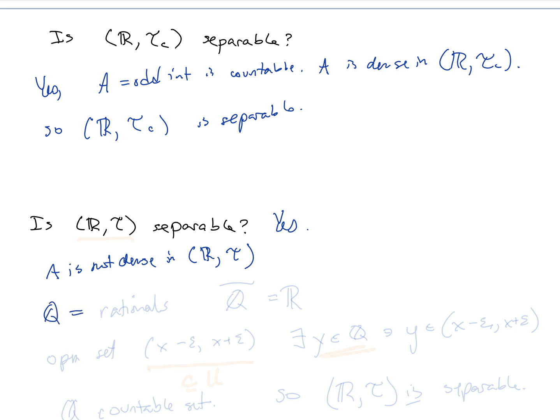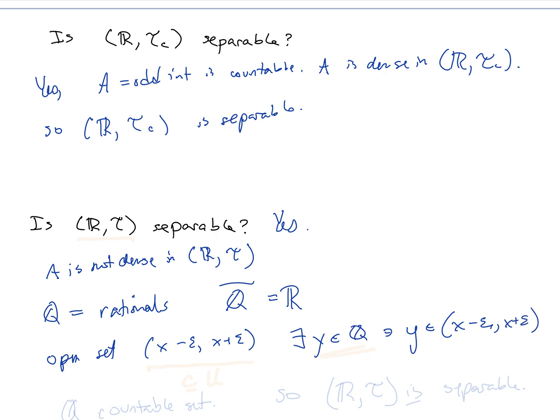So we've seen before that the rational numbers, Q, the rationals, are dense in the real numbers. So just to remind ourselves why that's true, which we've talked about before, if we take any open set, x minus epsilon, x plus epsilon, then there exists some y in the rationals such that y is in this x minus epsilon, x plus epsilon.